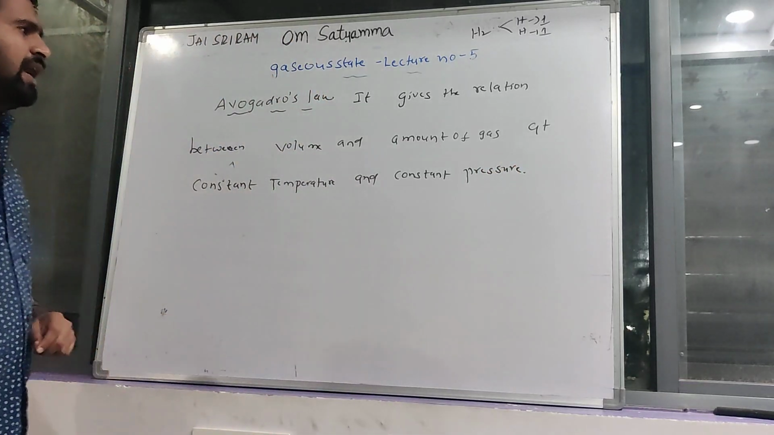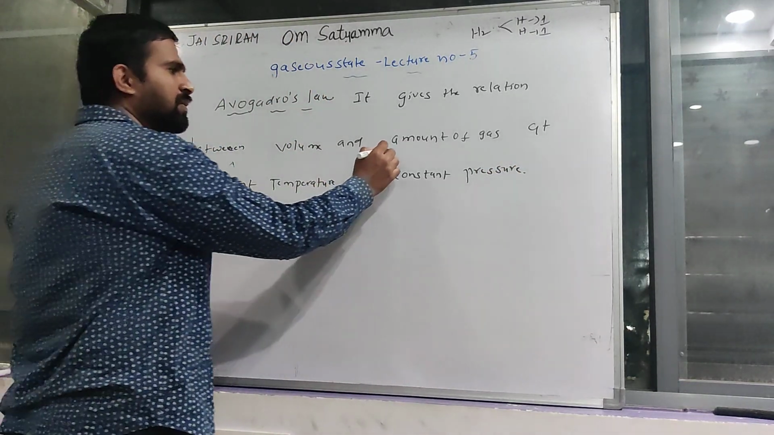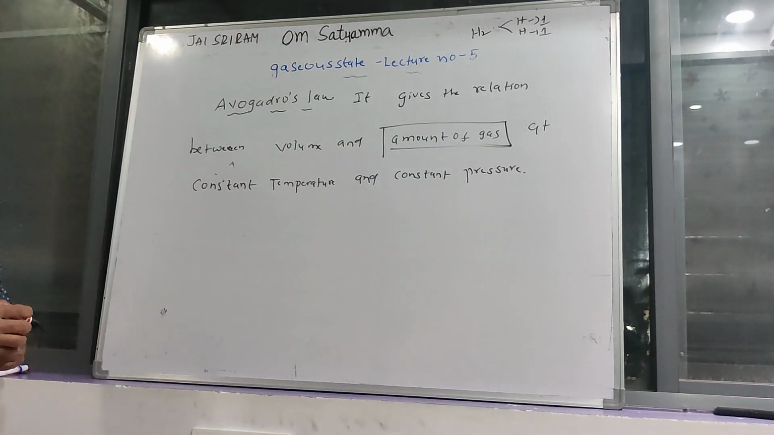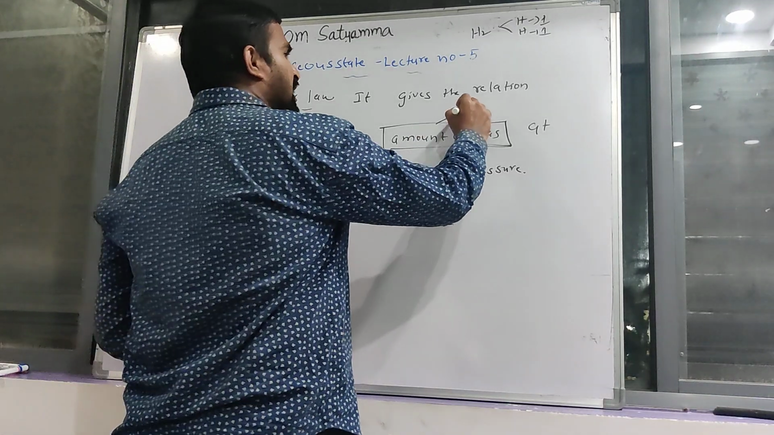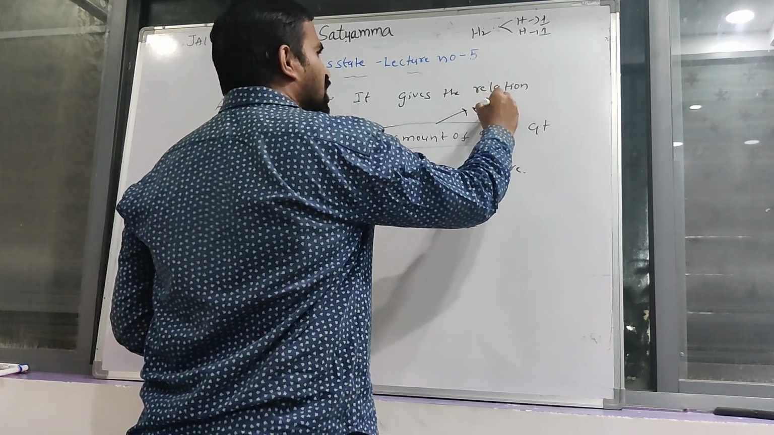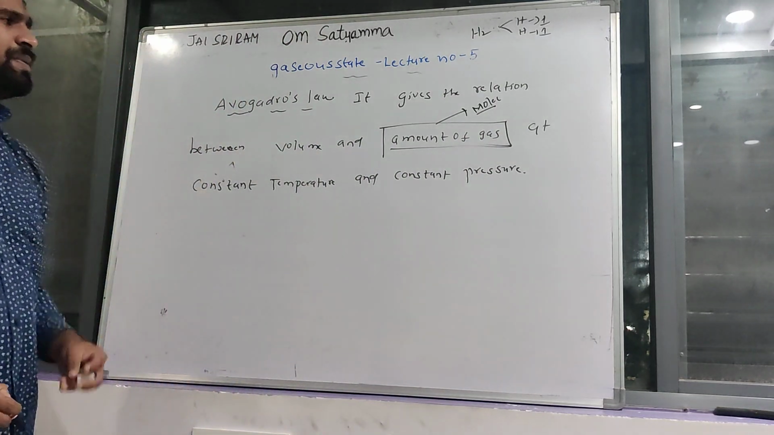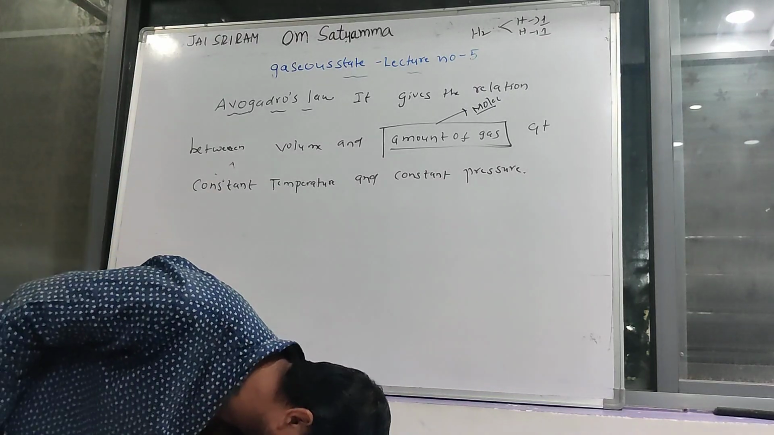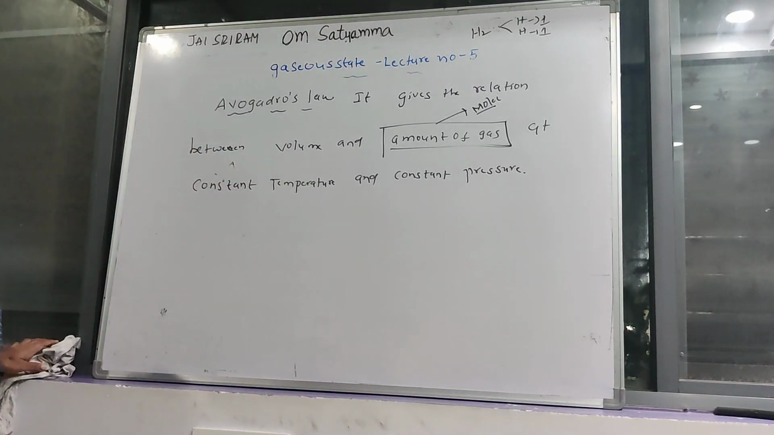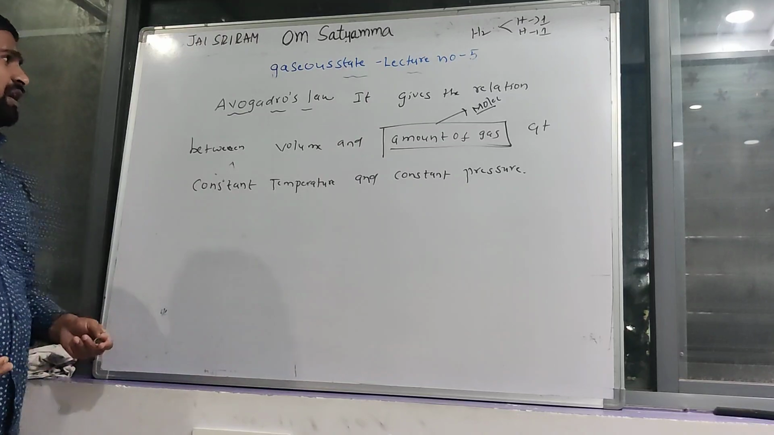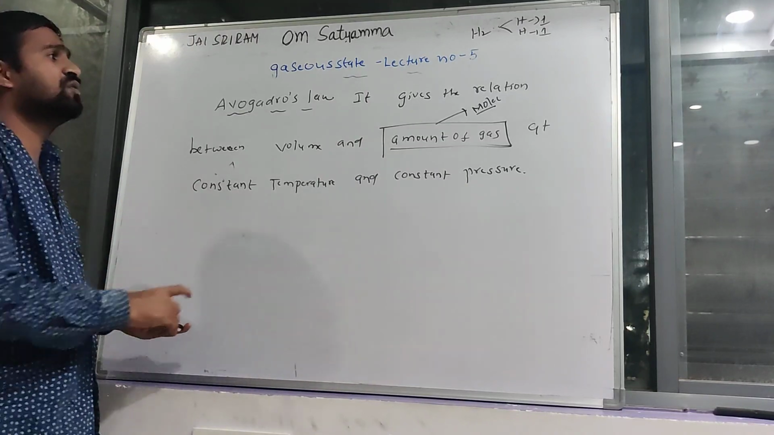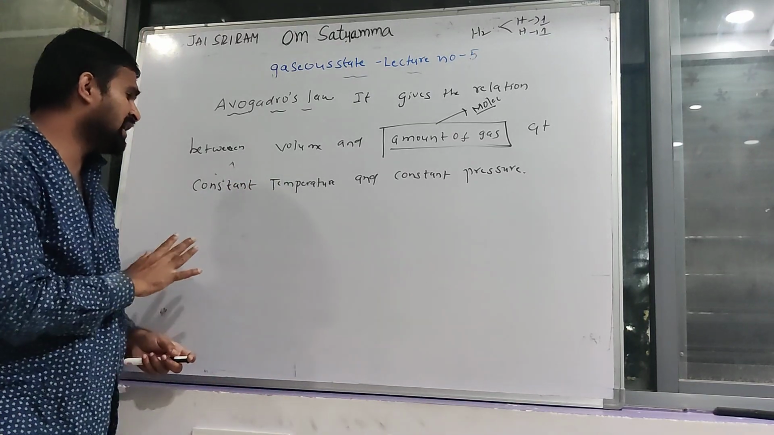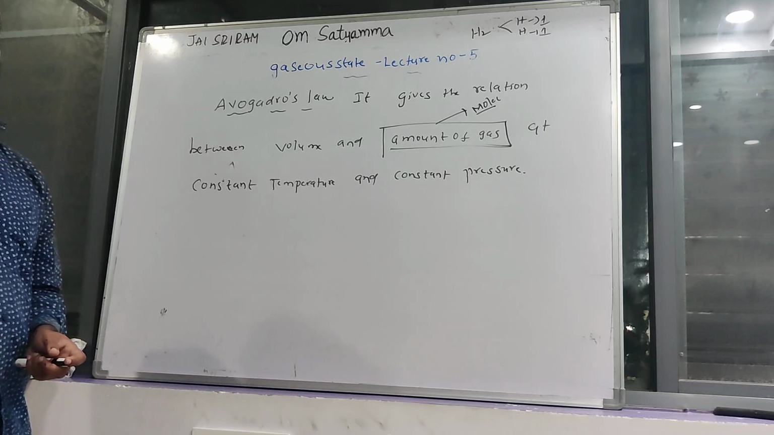Here we are using the amount of gas. That's why I am explaining the mole concept. Why? Because the mole concept measures the amount of gas. First of all, what is Avogadro's law? It gives the relation between volume and amount of gas at constant temperature and constant pressure.